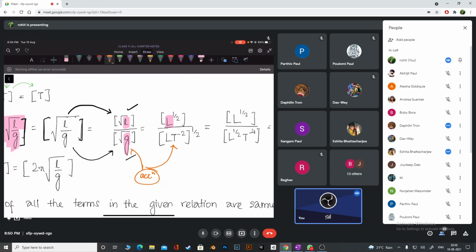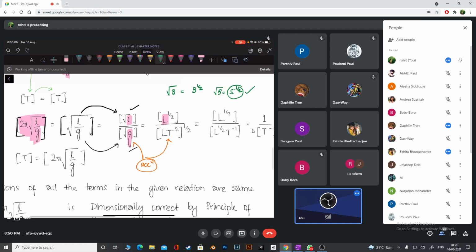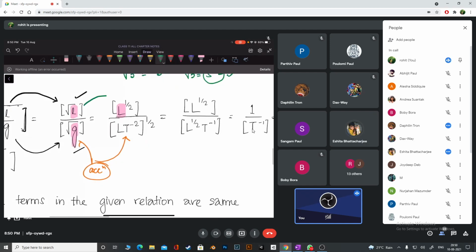To the power how much, guys? Half. Because root means, I think all of you know, square root means actually to the power half. So if I write root of 5, it means to say 5 to the power half. Okay, so I think this part is also clear. See, I've given length to the power half, and whatever is g, the dimension to the power half. I think it's clear.